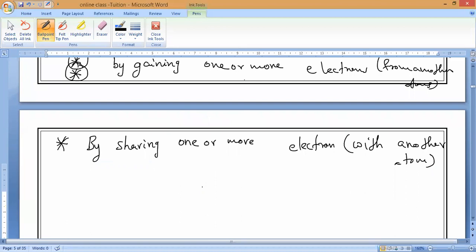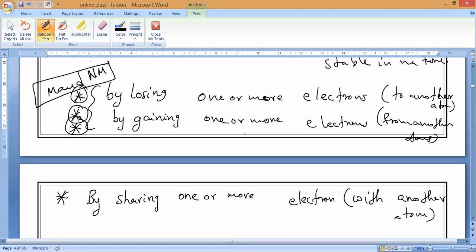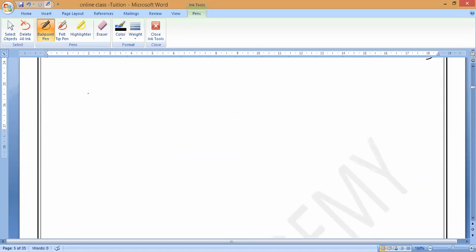Gaining or losing electrons means, in the sense of what? Transfer of electrons. So, all of you should remember: gaining or losing electrons only takes place in metals and non-metals. Understand, guys? So between atoms, it takes place between the metals and non-metals. All of you should remember.